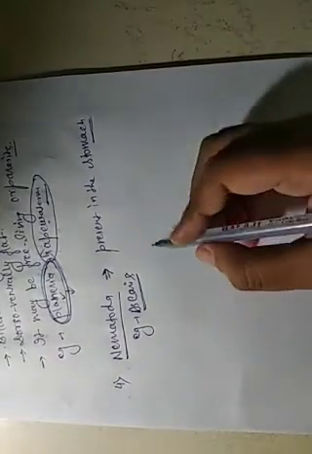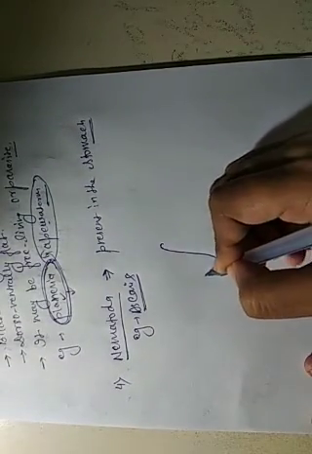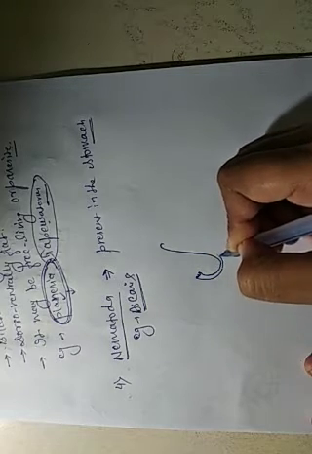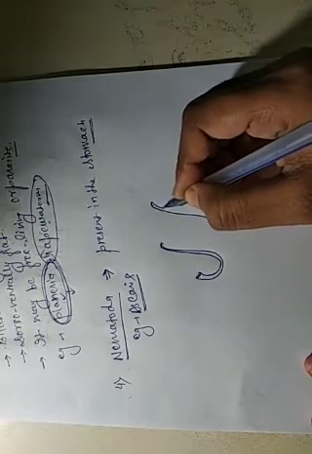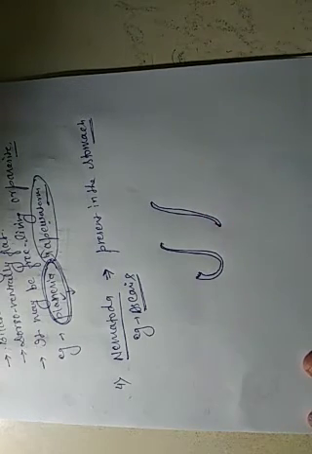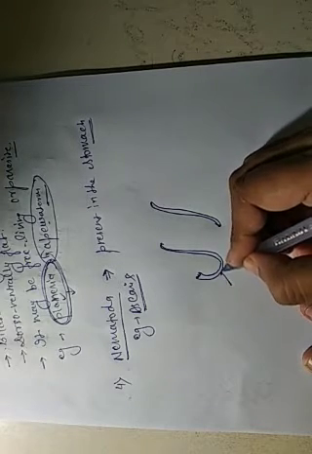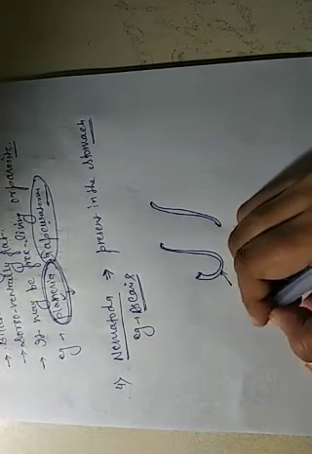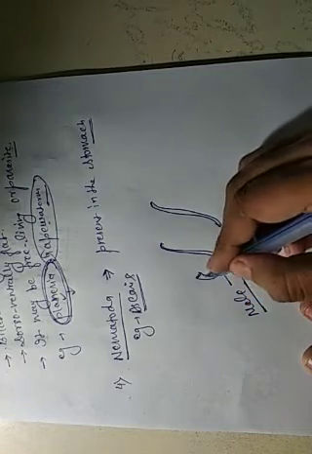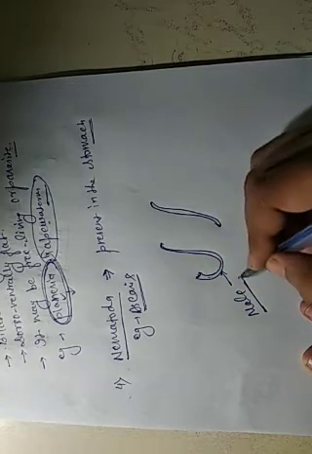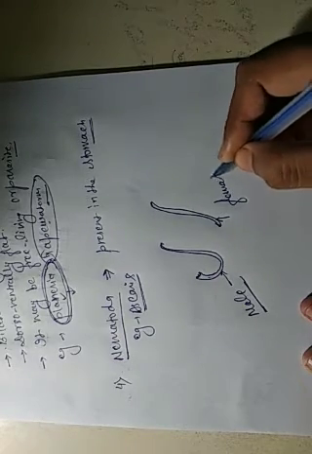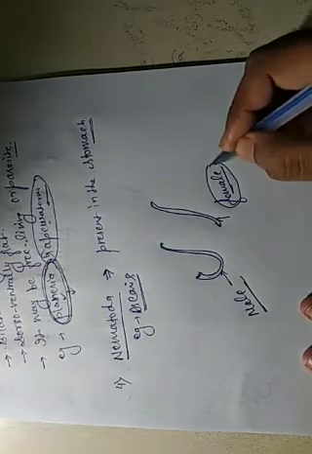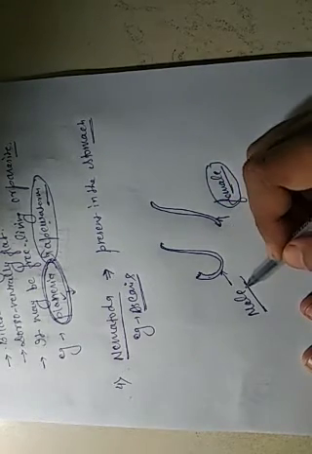It has two forms, one male and another female. The body is much more folded in the male. This one, which is much folded, shows it is the male, and this one is the female. The body of female Ascaris is less folded than the male.